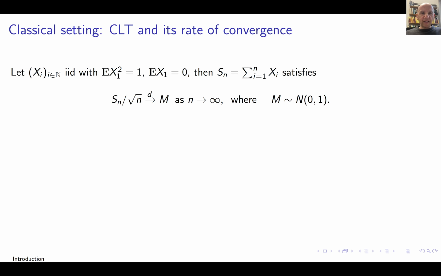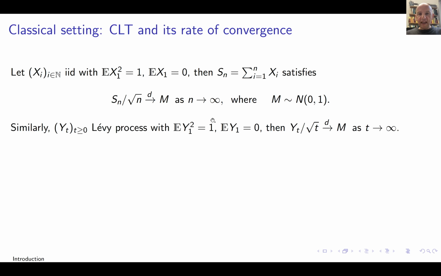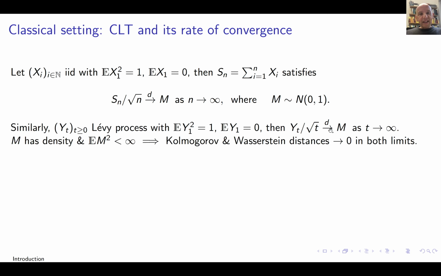Okay, so classical situation, I have a CLT of this type, where M is Gaussian if the increments of the walk have unit variance and zero mean. Okay, so I get this convergence. This is well known. The same thing happens for the Levy process. I scale a Levy process that has a second moment, by square root t, as t goes to infinity, it converges weakly to M. Now, because M is nice, both Kolmogorov distance and Wasserstein distance between this approximation and the limit M tend to zero as t goes to infinity.